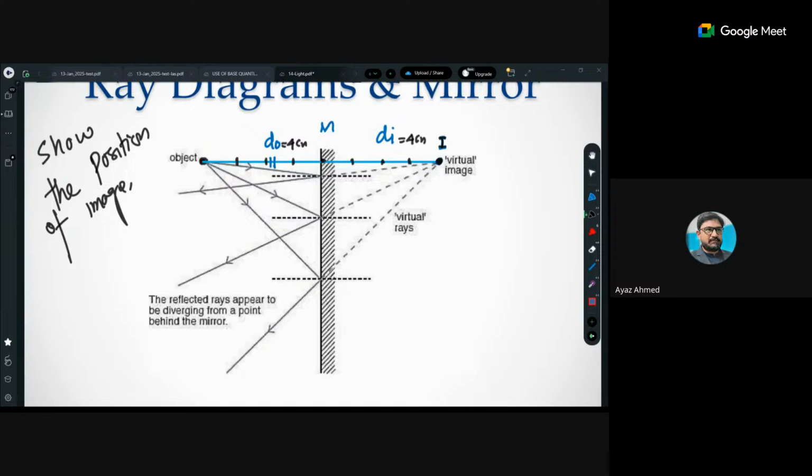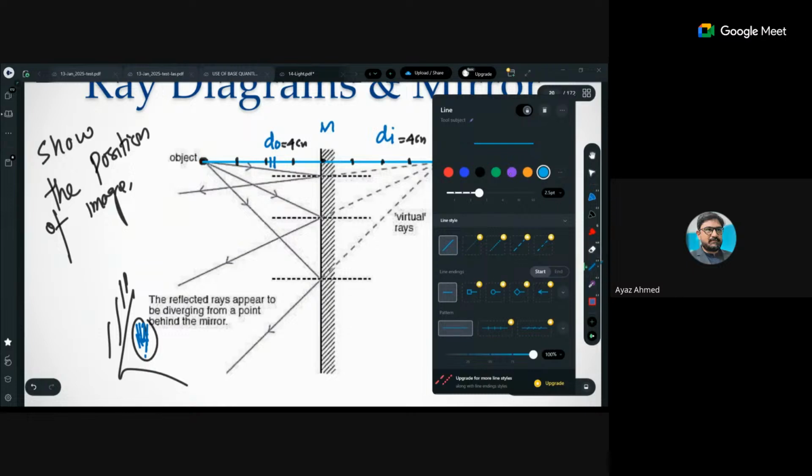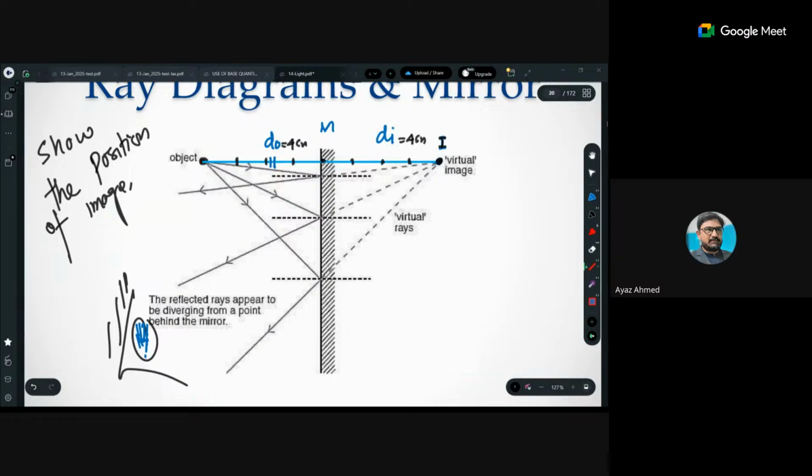This is a technique. Now look, here is the observer's eye. The observer will observe the image from here. So when the observer is going to observe the image from here, what you have to do is select 2 rays at least. Sorry, 1 ray at least. In this case, we can have 2 rays, but one ray is a must. First of all, after selecting the image position, you will draw the line from the image position to the observer's eye. Okay?